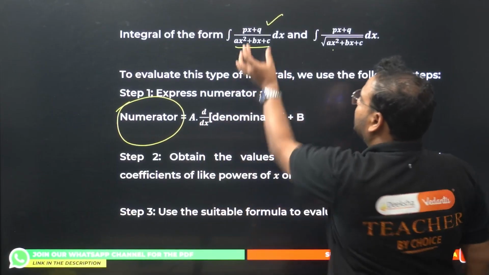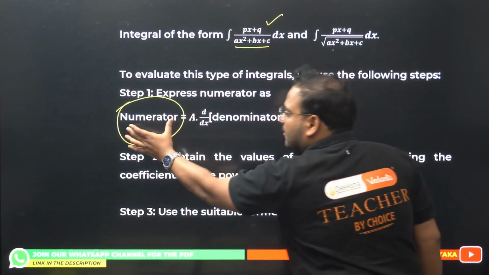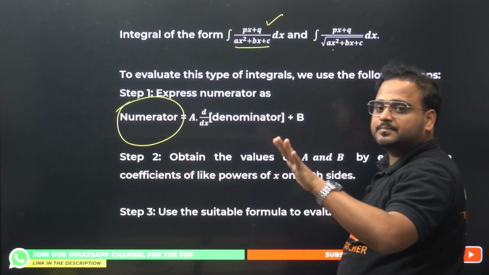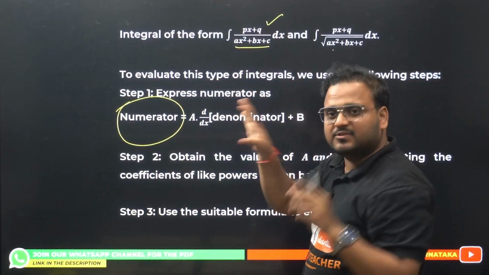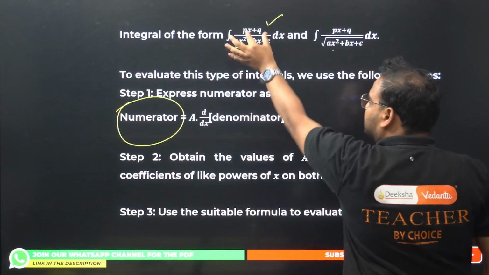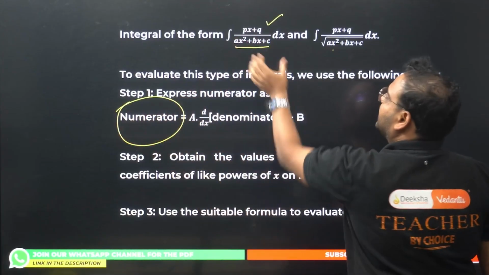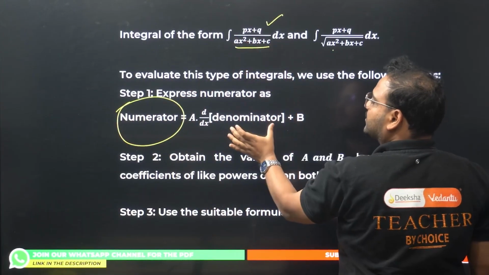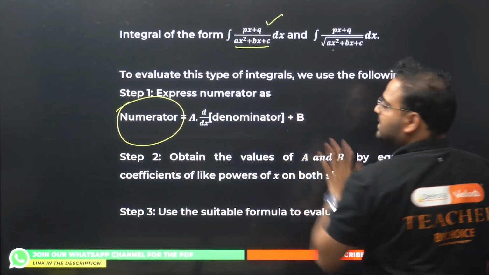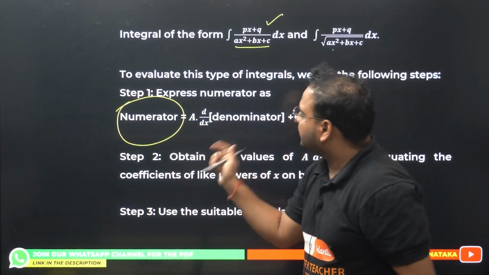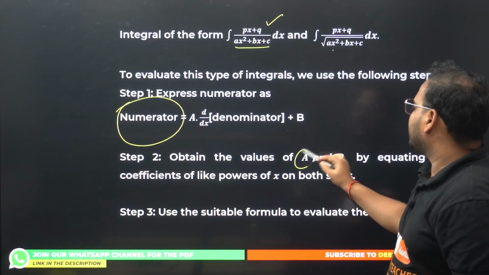So basically compare the numerator that is given to you, whether it is this form or this form doesn't matter. Whether it is with or without the root doesn't matter. Both cases will have the same application. Just take this part, put it here, and differentiate the denominator, in this format: a times of this plus b. Compare to find the value of a and b.